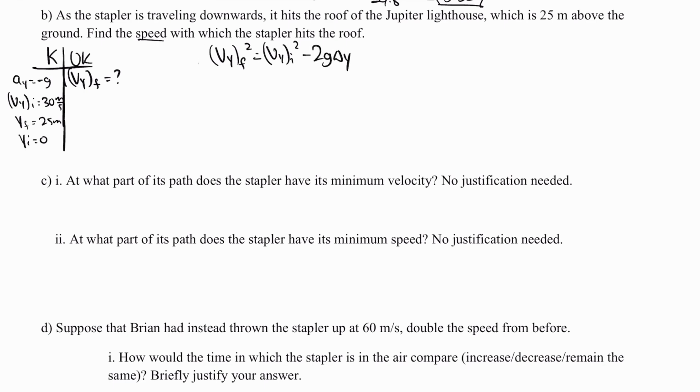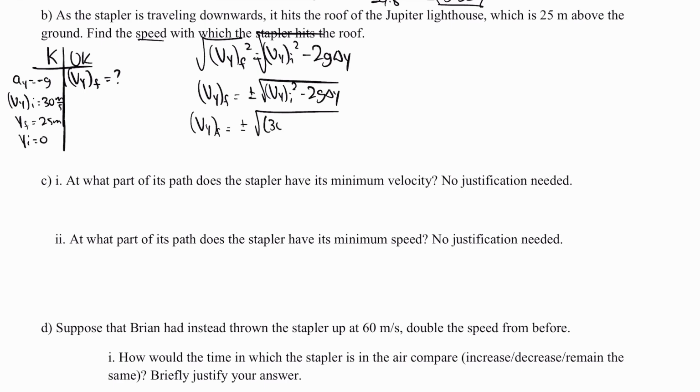To solve for the final velocity, I'm going to take the square root of both sides and add a plus or minus. So my vyf is going to be plus or minus the square root of vyi squared minus 2g delta y. And all I'm going to do is plug in my values. So my initial velocity, that is 30 meters per second squared, minus 2 times gravity times my height, which is 25 meters.